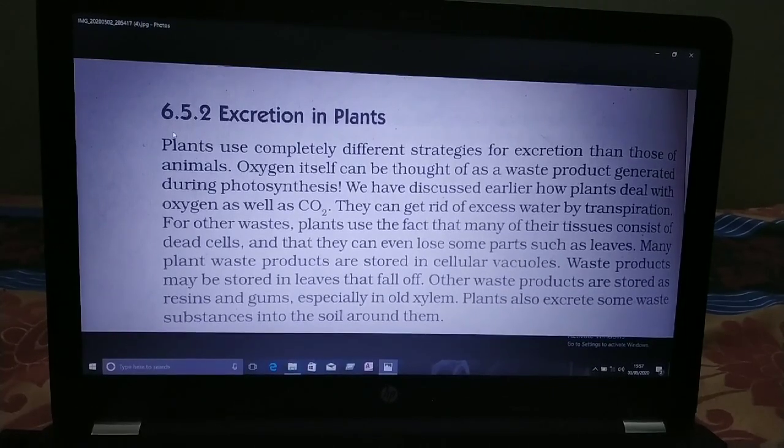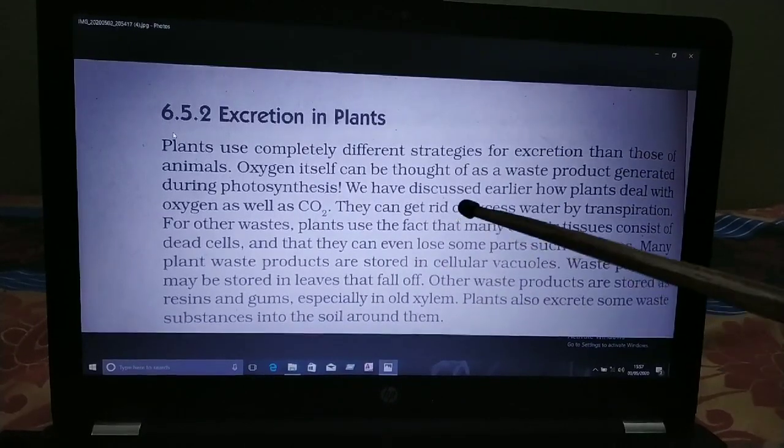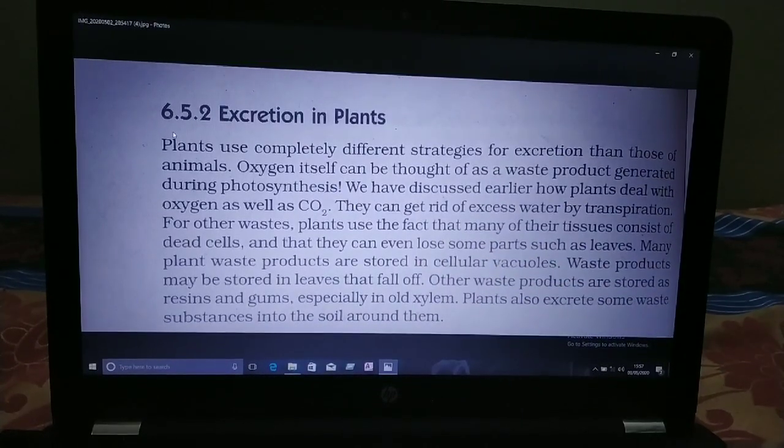Many plant waste products are stored in cellular vacuoles. You have already read about vacuoles in class 9. The function of vacuoles is to store waste products. Waste products may be stored in leaves that fall off. Other waste products are stored as resins and gums.